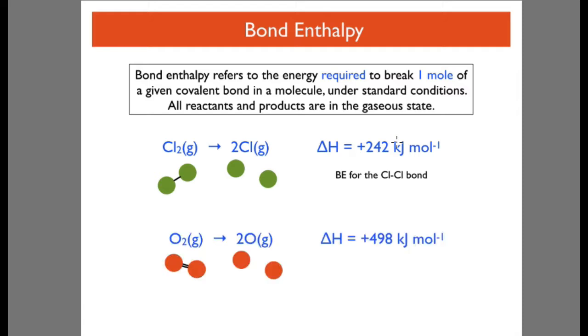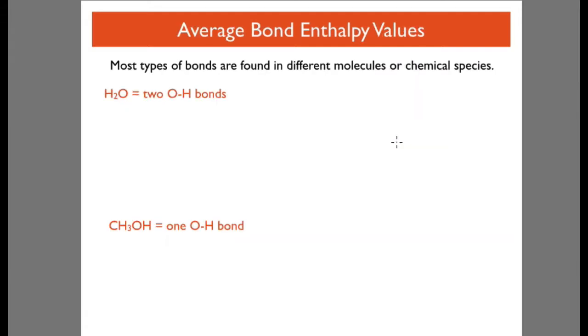Here you've got oxygen, and the bond between the oxygen atoms, the double bond, is broken to give 2 gaseous oxygen atoms, and the bond enthalpy is 498 for that oxygen-oxygen double bond. Most types of bonds are found in different molecules or chemical species. Look here, we've got water.